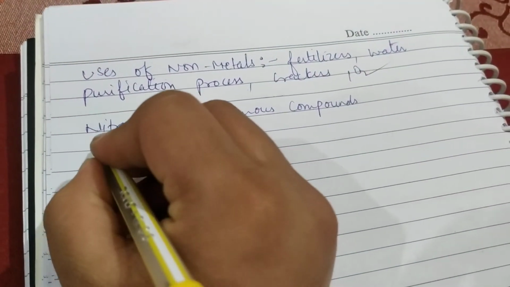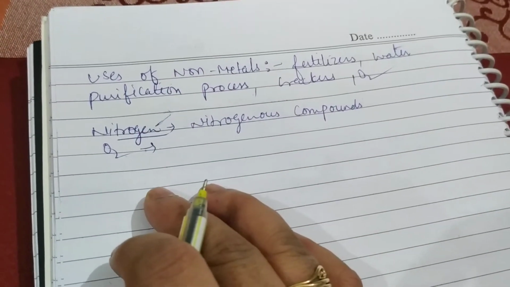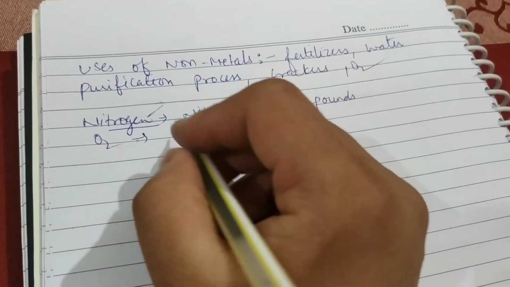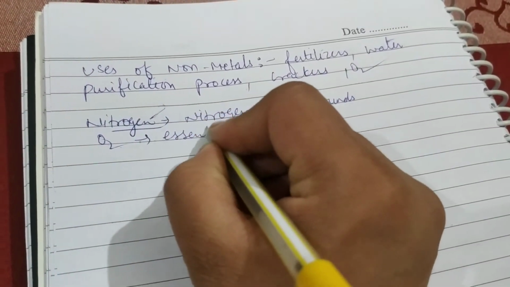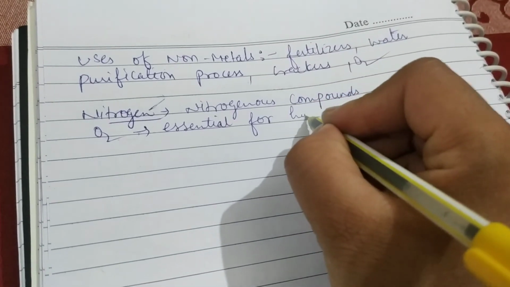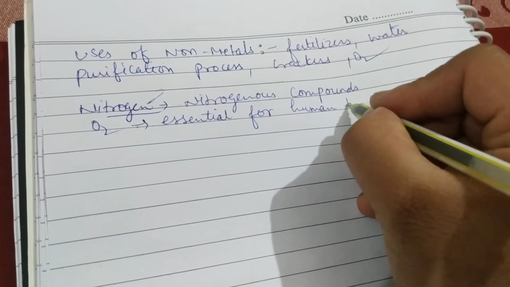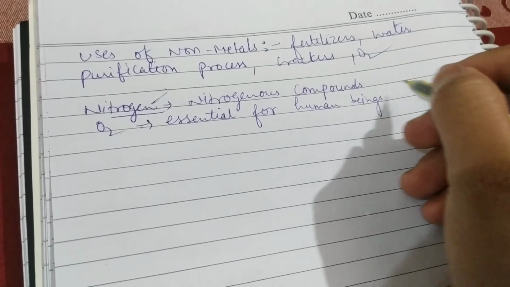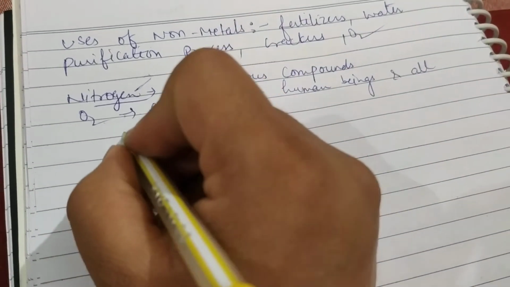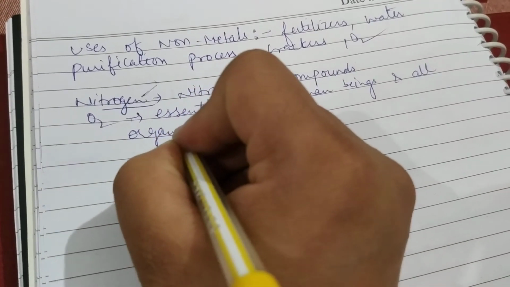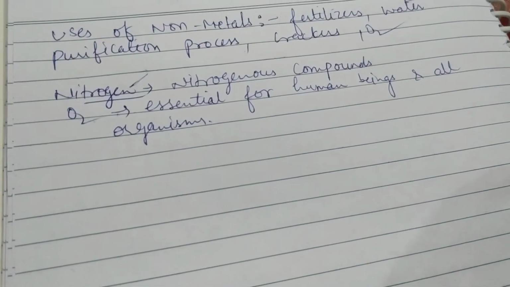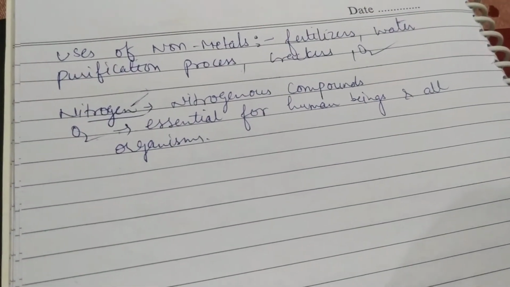So if you talk about oxygen, oxygen is very essential for human beings and all organisms on the earth.